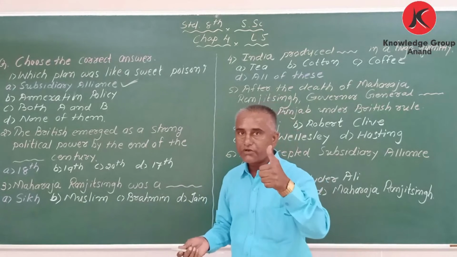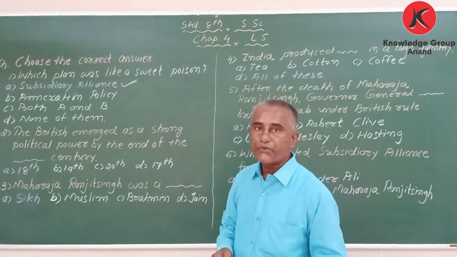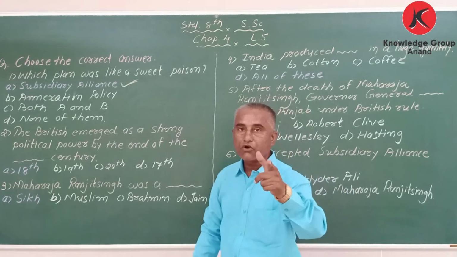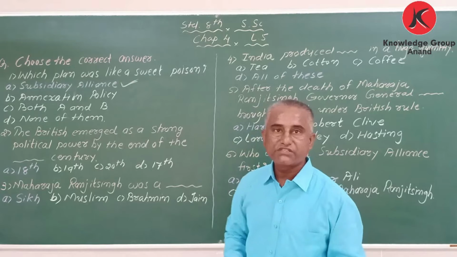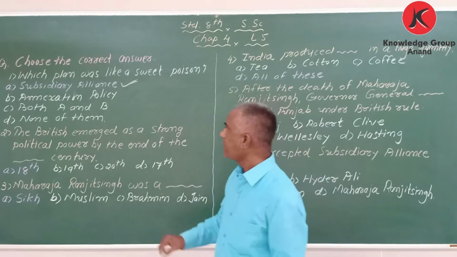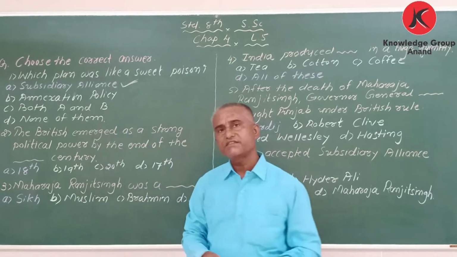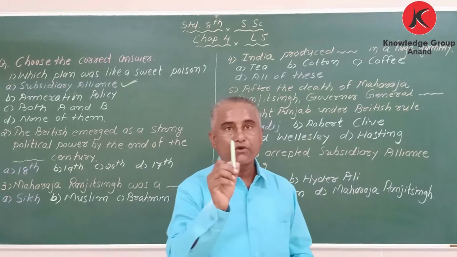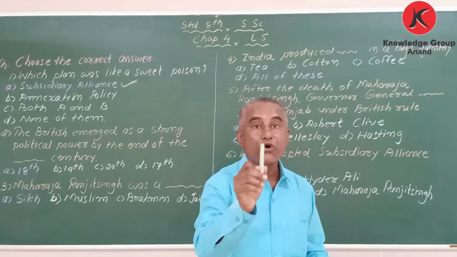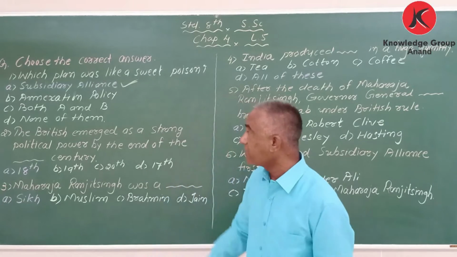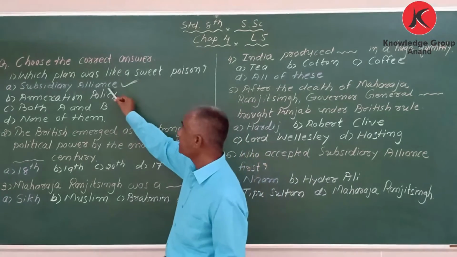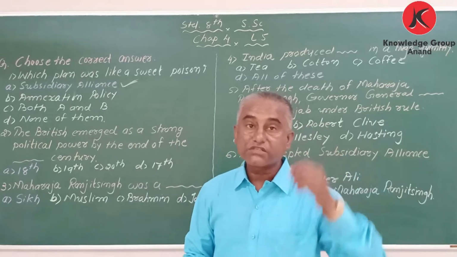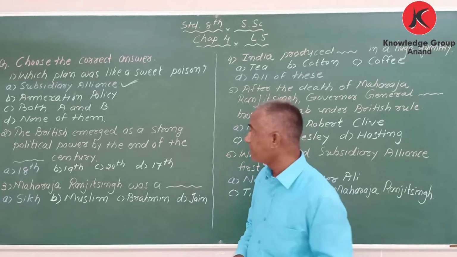Who introduced it? Yes, correct, Lord Wellesley. Which policy? Subsidiary alliance policy. It is also called slow poison or sweet poison. Got it? My dear student, do you know who introduced the annexation policy? The annexation policy was introduced by Lord Dalhousie. But here we are discussing the subsidiary alliance policy, slow poison or sweet poison, and that was introduced by Lord Wellesley.